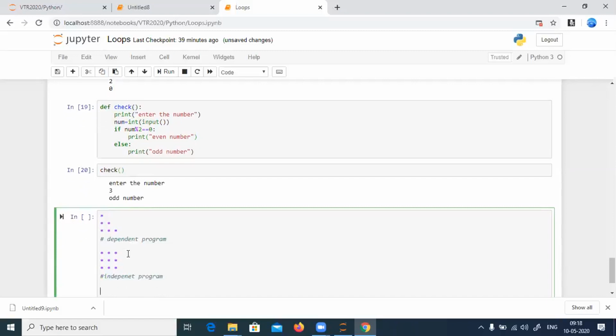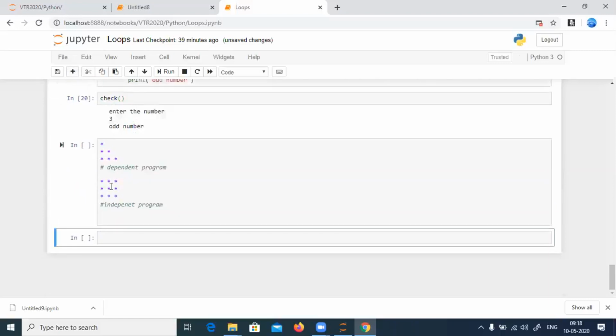If given the question as a dependent program, then what to do? Always you need to enter the row, then need to enter the column. Assume that when a person comes inside the classroom or to the meeting, he doesn't directly step into the column, right? He comes to the row, then he goes to the particular column. Here also, we need to go to the row, then to the column. That is, we need to define 2 loops. One loop is for the row, one more loop for the column. So 2 for loops are required.